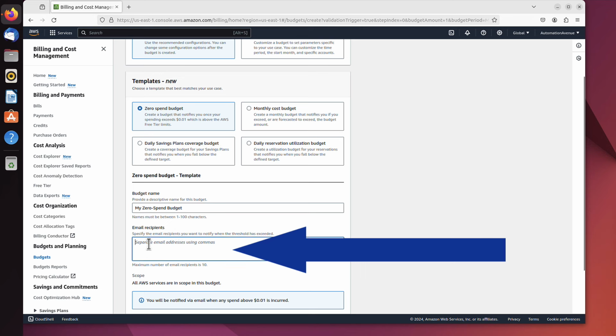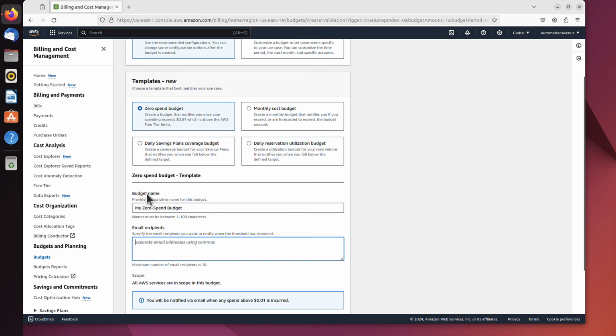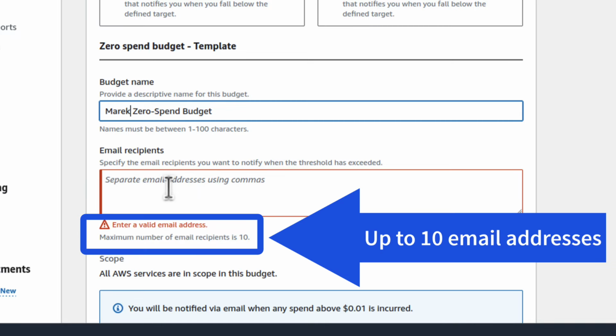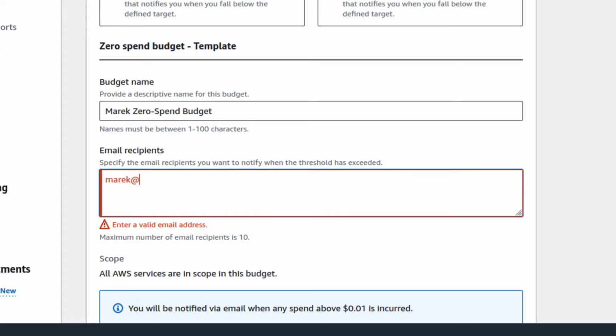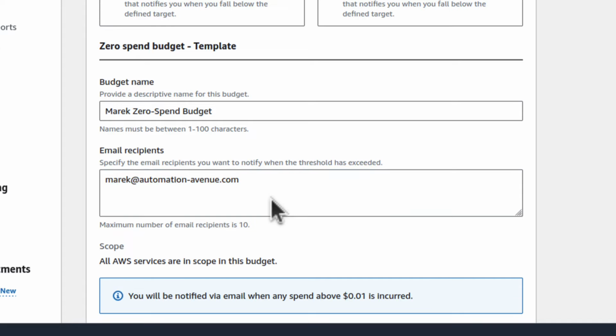we specify here below. So maybe before we go there, there is a budget name as well. It's called My Zero Spend Budget, which is okay, but let me just personalize it, maybe Marek, zero spend budget. Doesn't really matter, it's just a name. And here is where we enter the email address. And as you can see, it doesn't have to be one. You can put multiple email addresses here, you just have to separate them using commas. I will just use one, let's say Marek@Automation Avenue. That's it. If I wanted another one, I just use a comma and so on. But I'll just use this one.